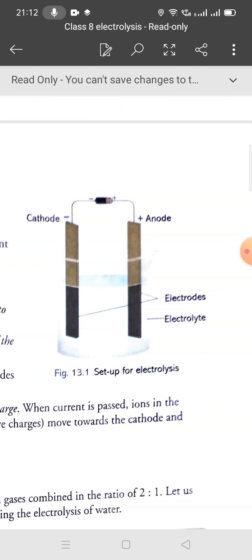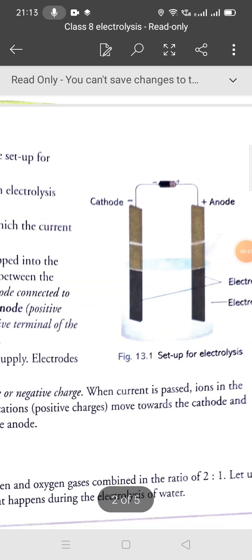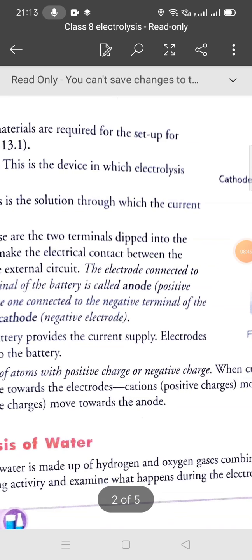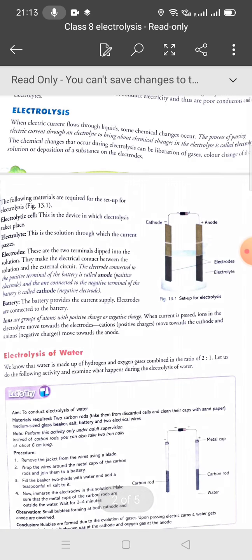When the electric current passes, these electrolytes break down. They produce charges, and these charges move towards the opposite electrodes. Positive charge will go to the cathode, and negative charges move towards the anode. So I hope you understand this setup for electrolysis. In the next video we will discuss the electrolysis of water.